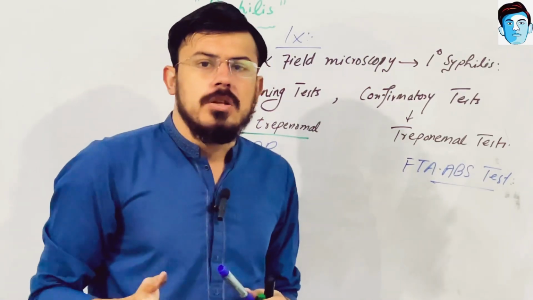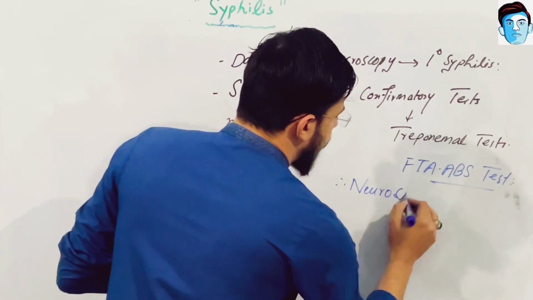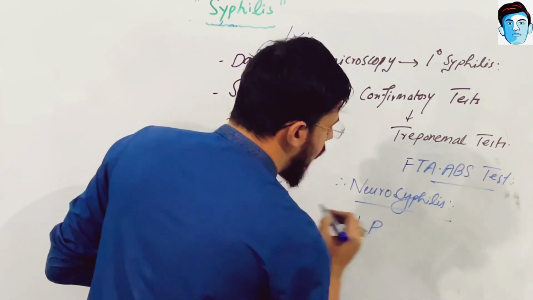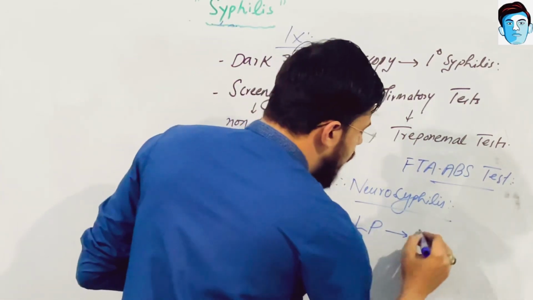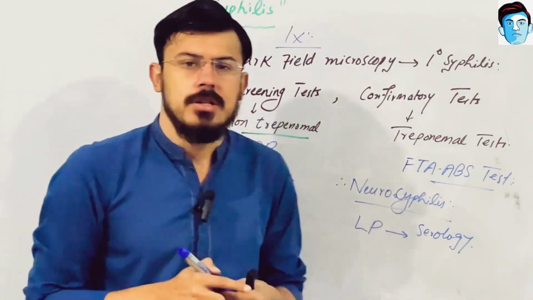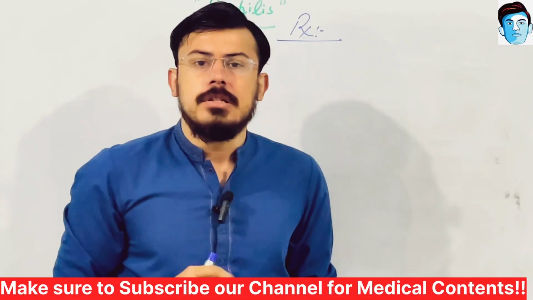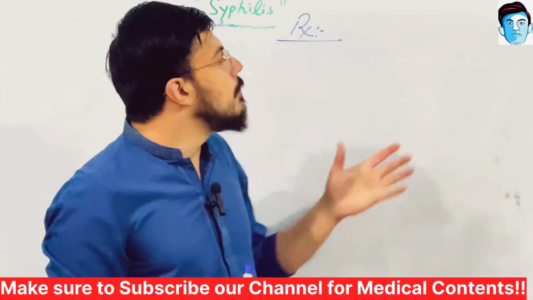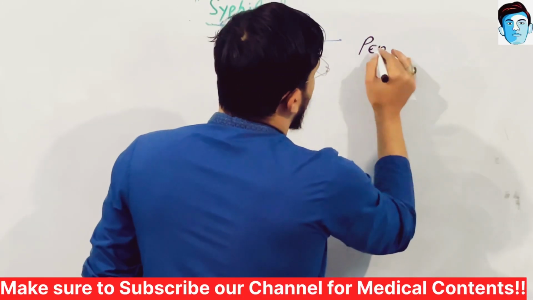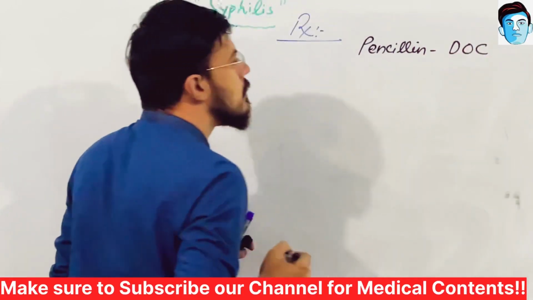Now for neurosyphilis, if the patient presents with neurosyphilis, what we can do is perform a lumbar puncture, and then send it for serology. So lumbar puncture should be done in case of neurosyphilis. It looks like a dangerous disease, rather it is a dangerous disease, but the treatment option is very simple. For the treatment, we can give penicillin. So penicillin is the drug of choice in case of syphilis.